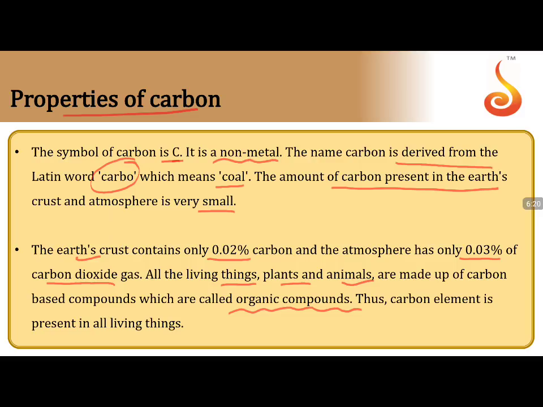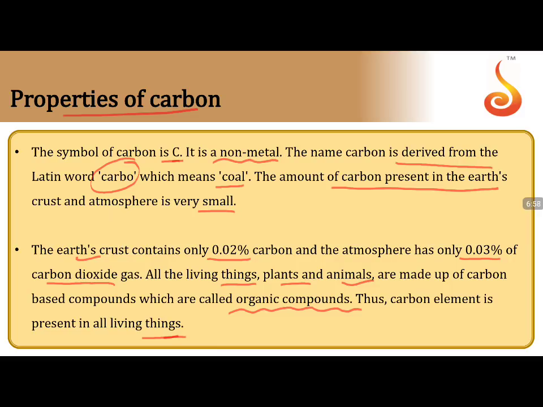So the carbon element is present in all the living things. If it is a living thing, carbon is compulsory. And that is the reason we say the carbon dating technique is used to determine the age of fossils, dead plants and animals. After the death, what is the duration from the time of death to the present day? How many years back does the bone sample, or any sample collected, belong to? Which particular age, which particular period, they will find by the carbon dating technique.